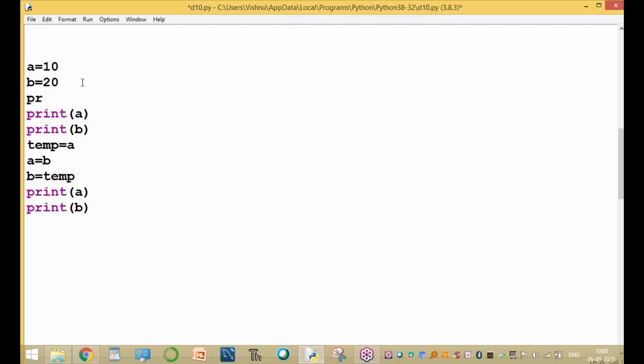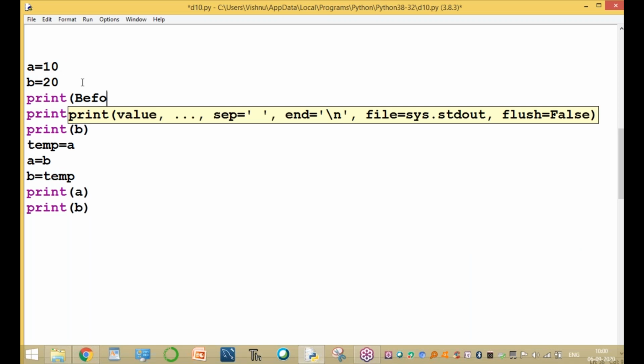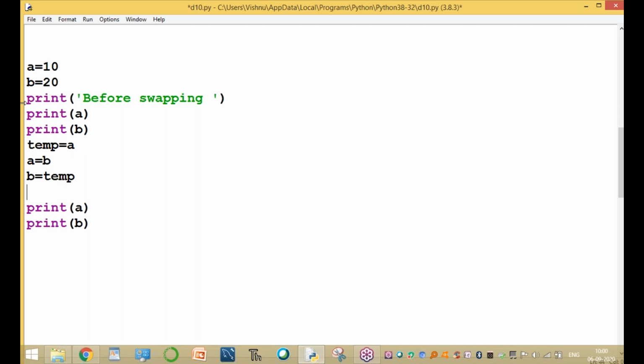Now print "before swapping", and here "after swapping".